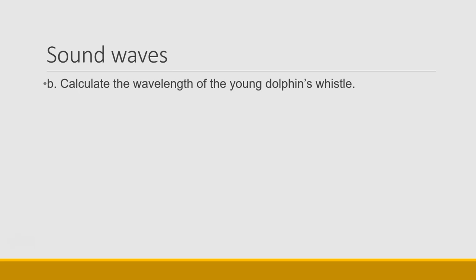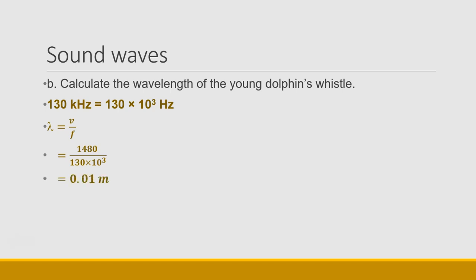Calculate the wavelength of the young dolphin's whistle. So we've got the speed and we've got the frequency. Therefore, we can calculate the wavelength of the wave. However, up front, we need to convert our frequency from kilohertz to hertz. So 130 kilohertz is 130 times 10 to the 3 hertz. Now we may apply this formula. Wavelength is speed divided by frequency, which is 1,480 divided by 130 times 10 to the 3, which is 0.01 meters.